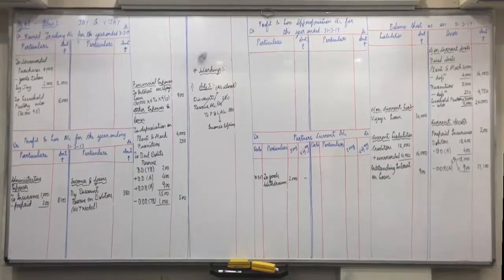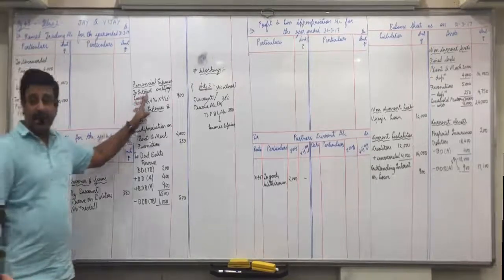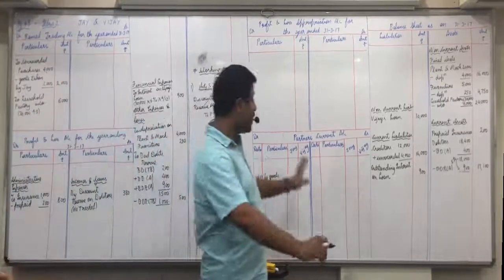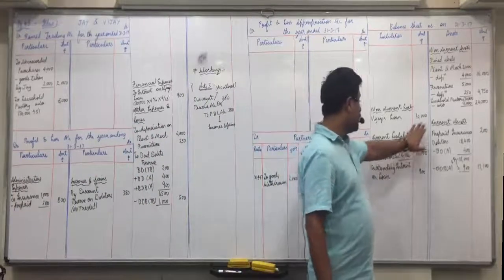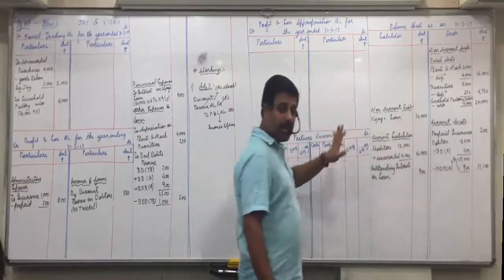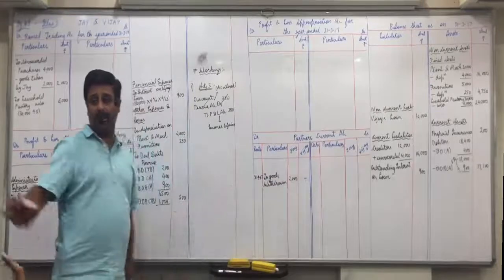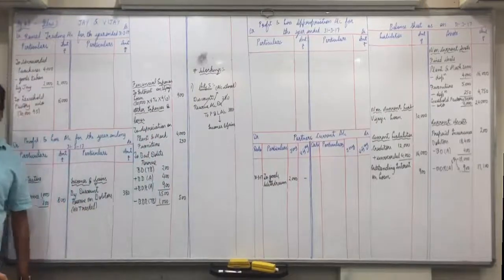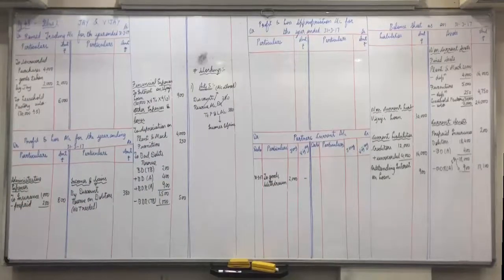Once again, what are the 2 effects of outstanding interest on loan? One effect in financial expenses. Second effect, current liabilities. And how do we get the amount? 30,000 into 6% into 6 by 12 because 1st October to March, 6 months. And partners loan 6%. Got it, everyone? Now, unticked items of trial balance we will record.